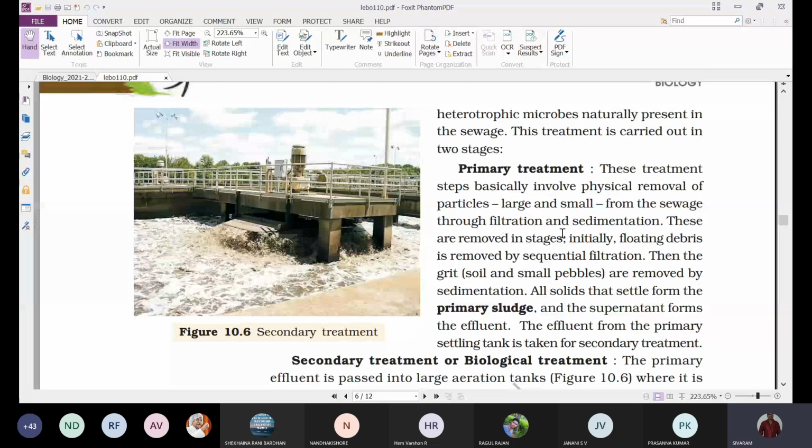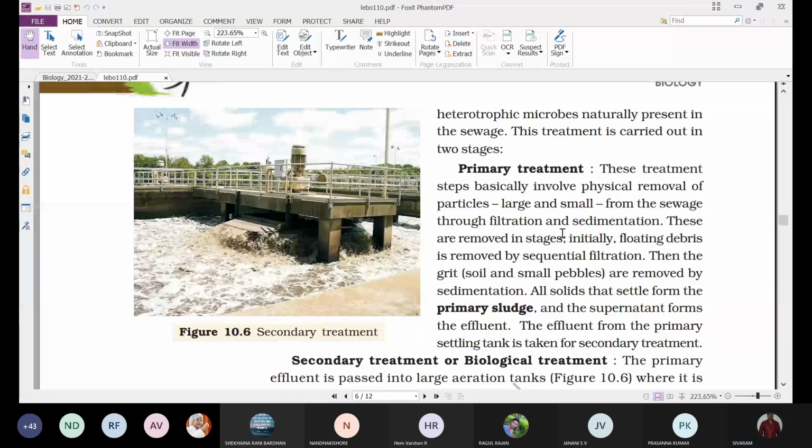Because the sewage water will bring different pathogenic organisms which will cause damage to the health of the human who consumes that water. So that's why the sewage water has to be treated before it is released into the nearby water bodies.